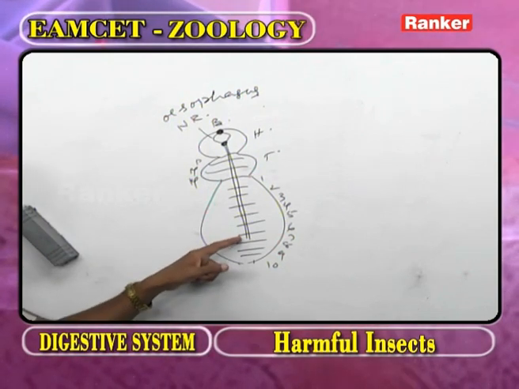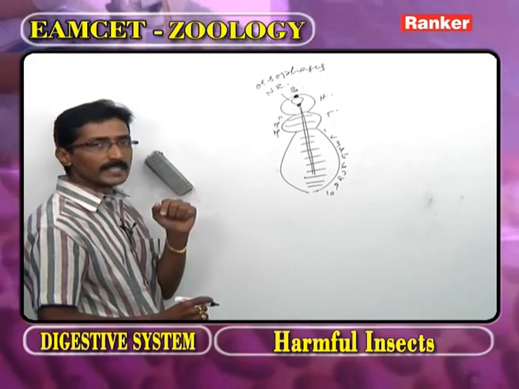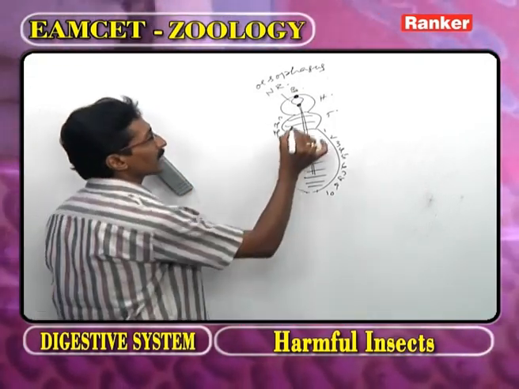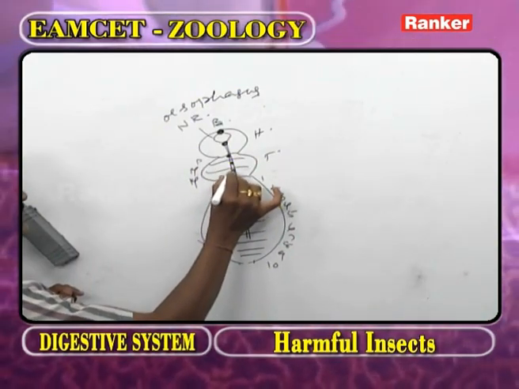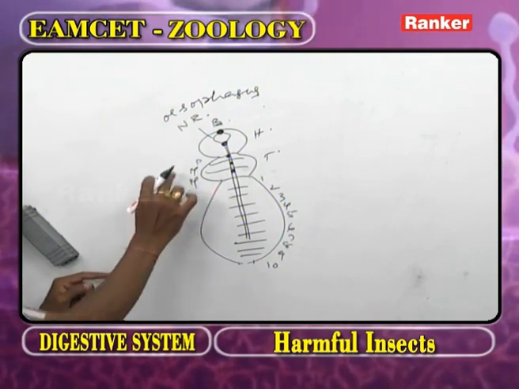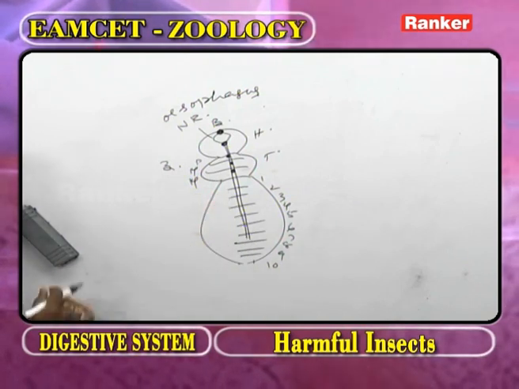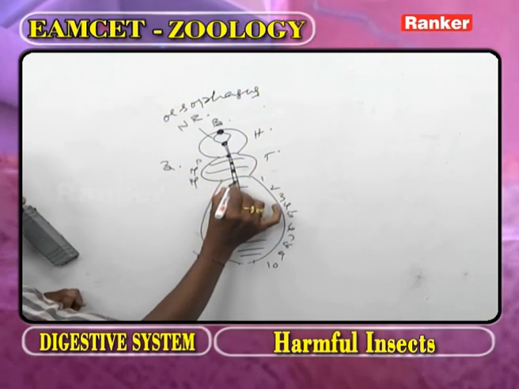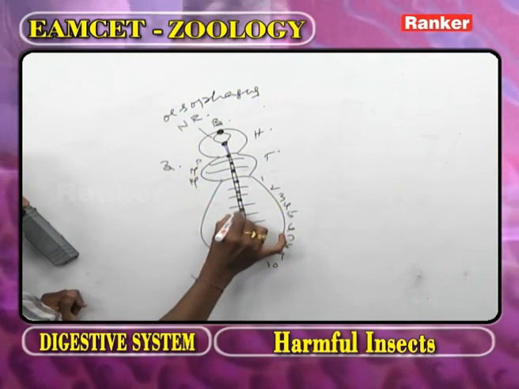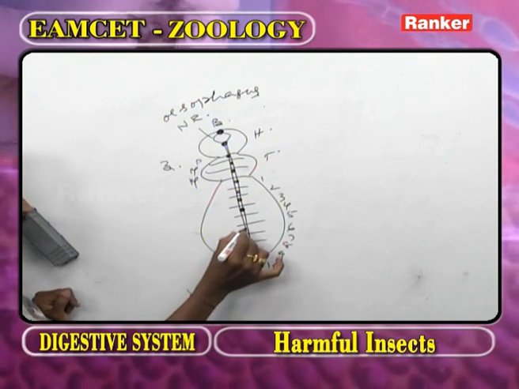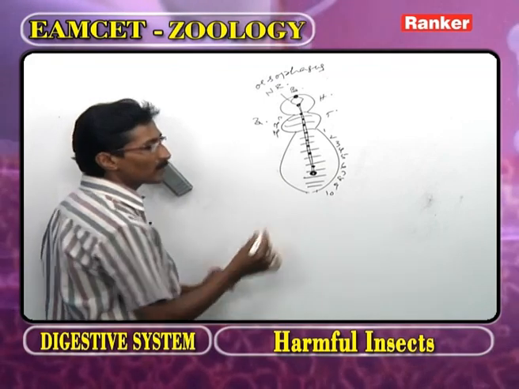The double ventral solid nerve cord extends up to 7th abdominal segment. In each segment, the nerve cords are connected by ganglia: prothoracic ganglia, mesothoracic ganglia, metathoracic ganglia. Now in the thoracic region, how many ganglia? 3. Now as we observe the abdomen, first abdominal ganglia, second abdominal ganglia, third abdominal ganglia, fourth abdominal ganglia, this is the fifth abdominal ganglia and this is the largest sixth abdominal ganglia.